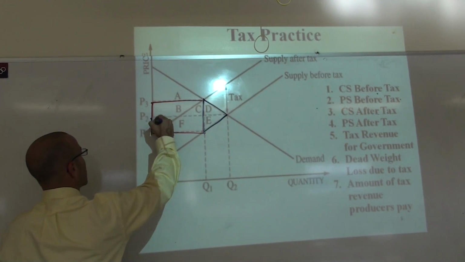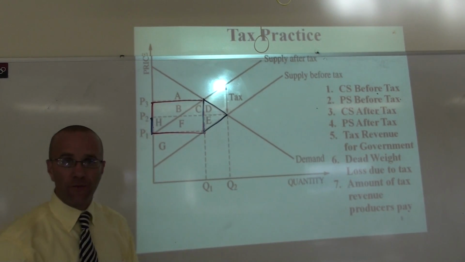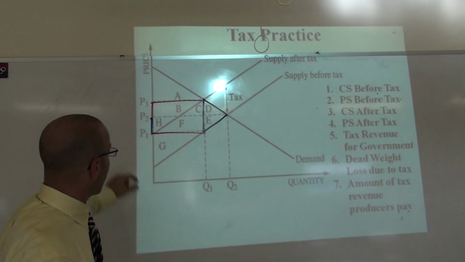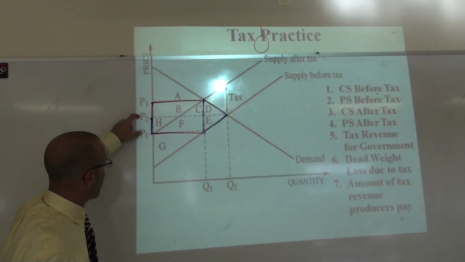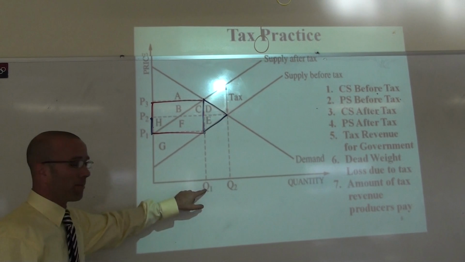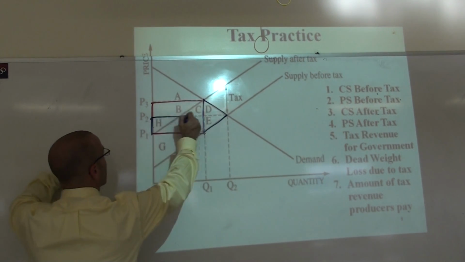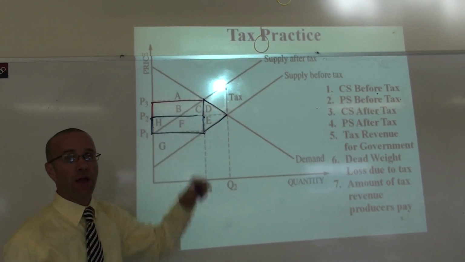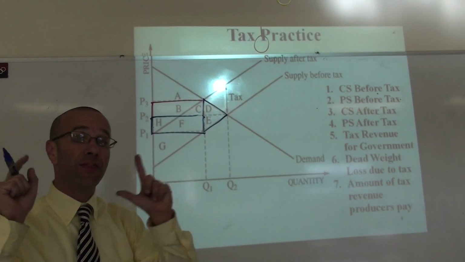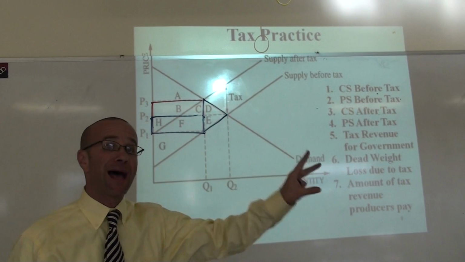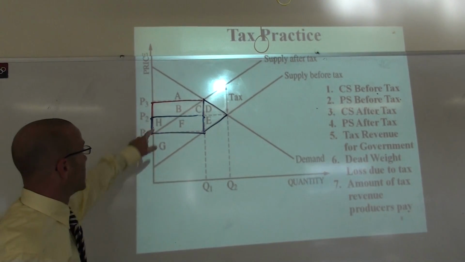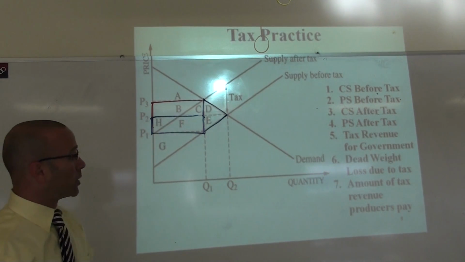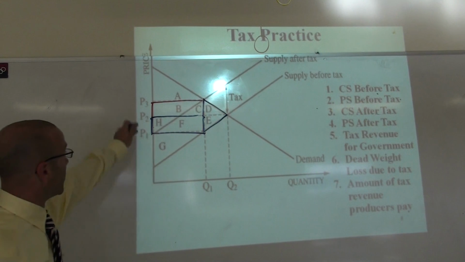This is the amount of the tax that the producers are paying. If this is the amount of tax that the producers are paying, P2 minus P1, multiplied by Q1, this is the amount of the total government revenue that is paid for by the producers. The other amount is passed on to the consumer. So here is our producer incidence, if you will, H and F, P2, P1.